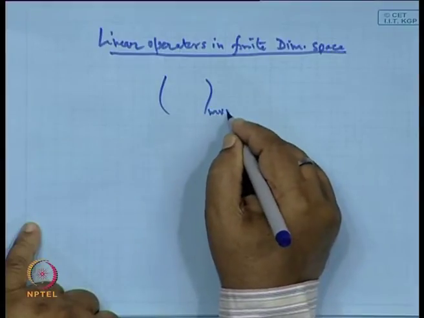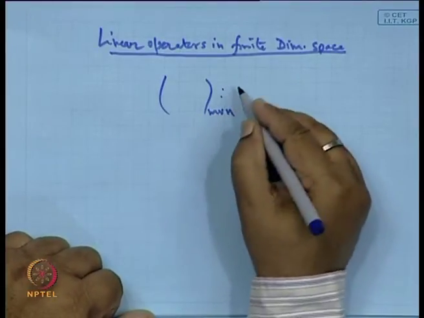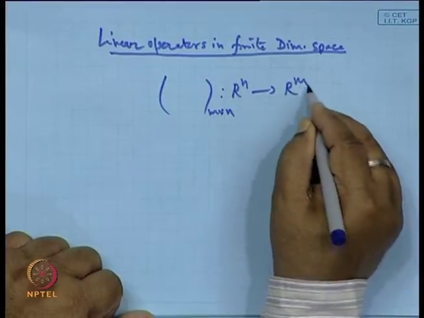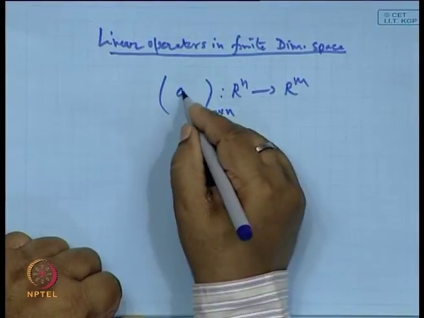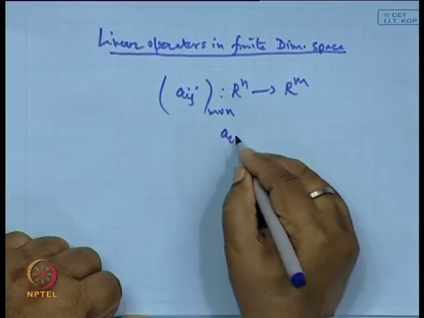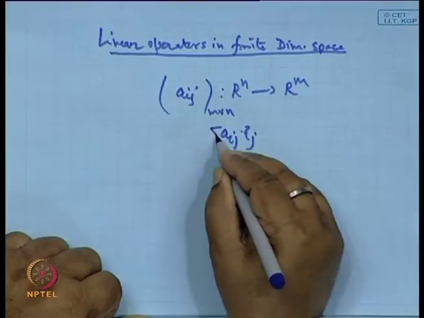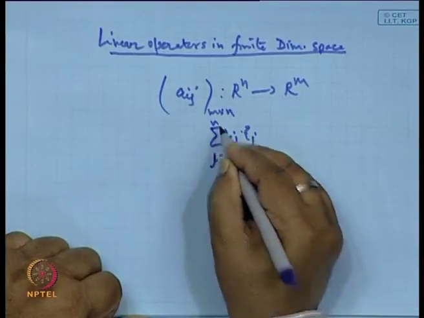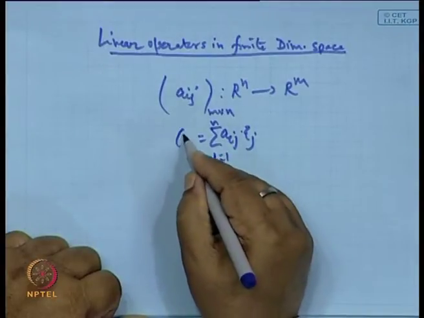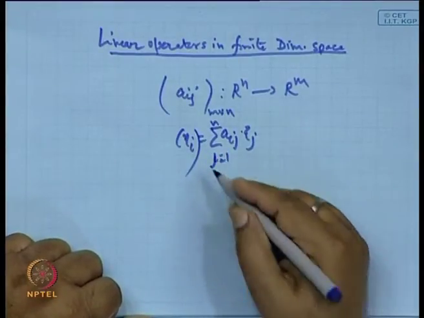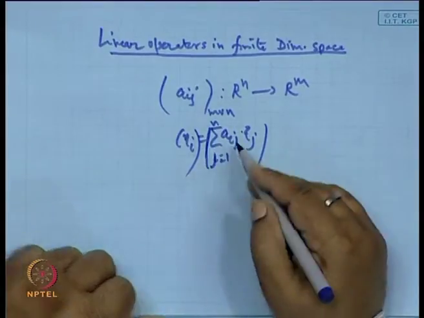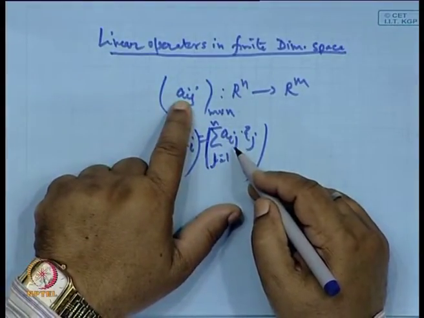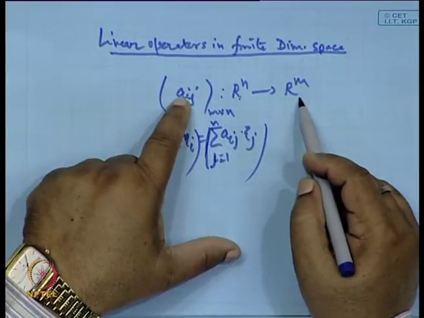Because we have seen in the last example, when we take a matrix A of order m cross n, then it defines a mapping from Rn to Rm, is it not? And in fact, if Aij is a matrix, then what we get is the sum of Aij xi j, j equal to 1 to n, and that will be the point eta i, is it not? That was the point eta i. So, it means this matrix behaves as an operator from Rn to Rm, clear.